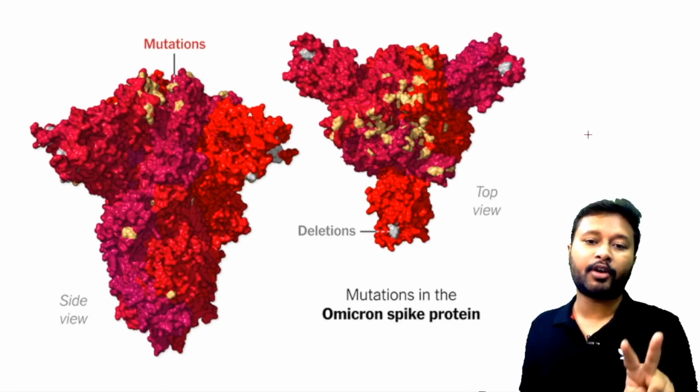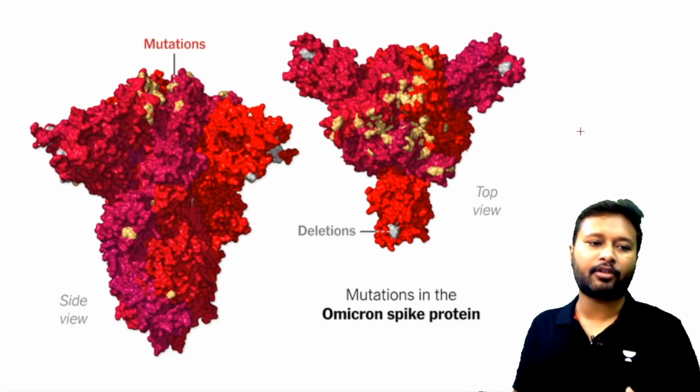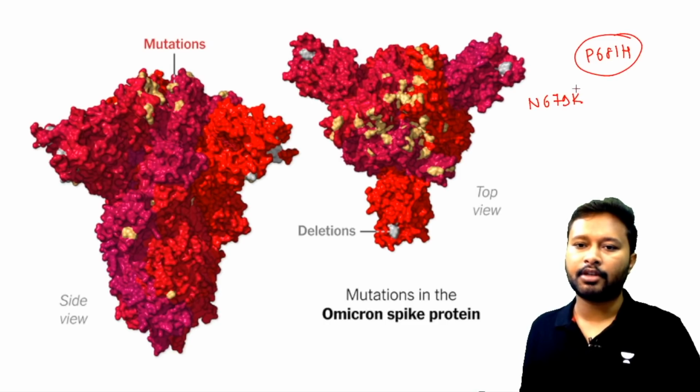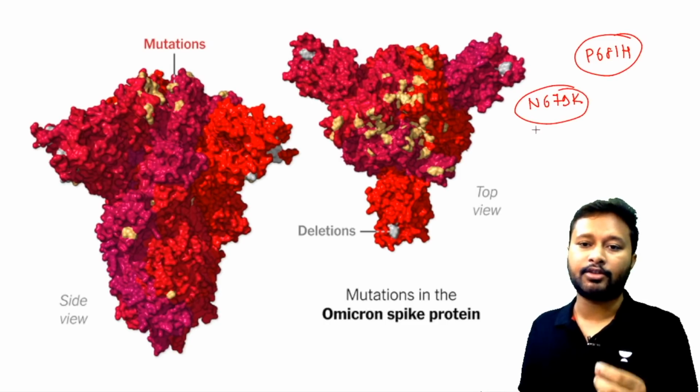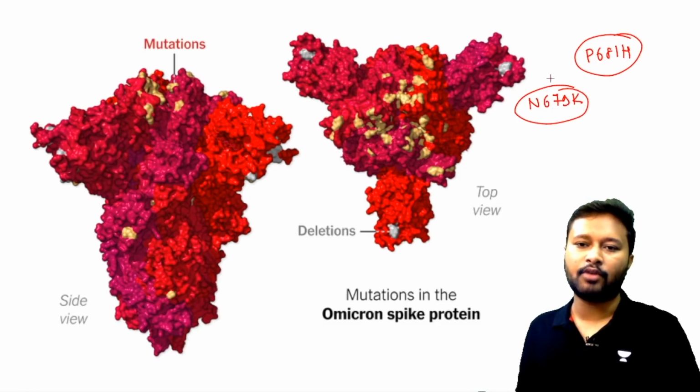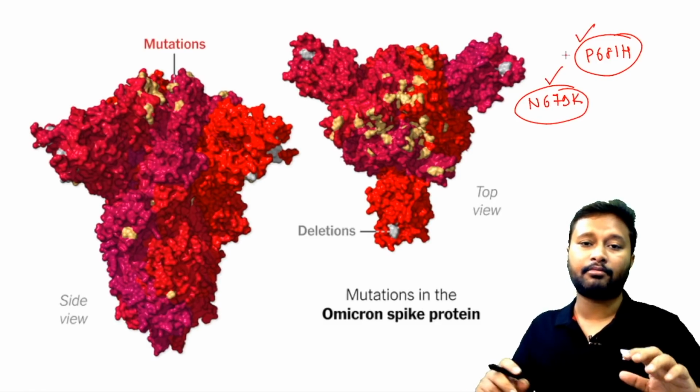That particular place has so many mutations. There are two important mutations which are a matter of concern. The first one is N679K and the other one is P681H. So these two mutations are the most concerning. Now I hope you understood what this means: the amino acid K has taken the place of N at position 679.